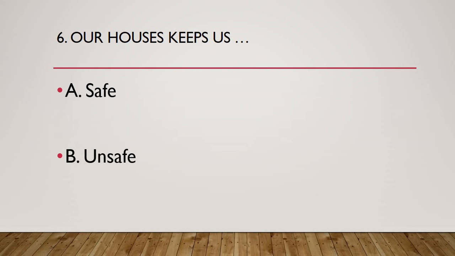I'll give you again 2 seconds. There is nothing to explain in this. So I'll just give you 2 seconds to speak or shout the answers, whatever you want. And I think you already have chosen the answer. Let's see which is the correct option. And the correct option is option A, safe. So our houses keeps us safe, not unsafe.